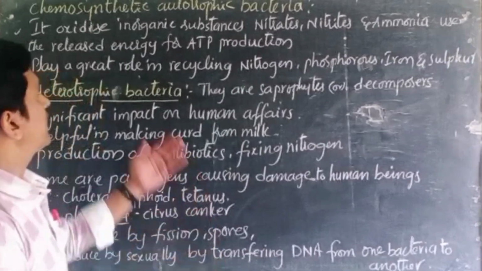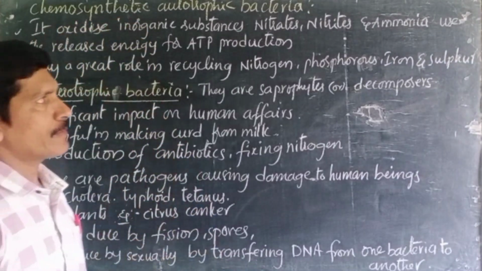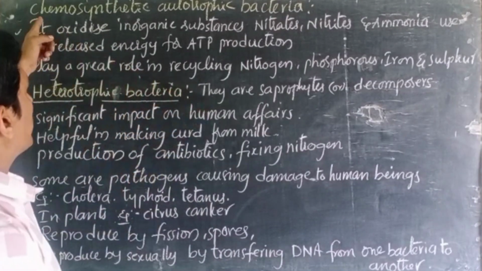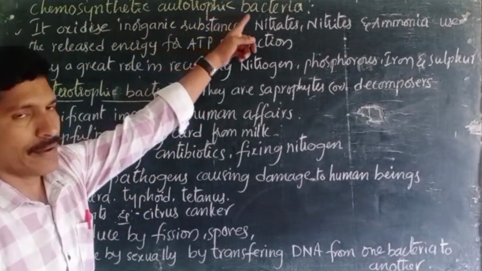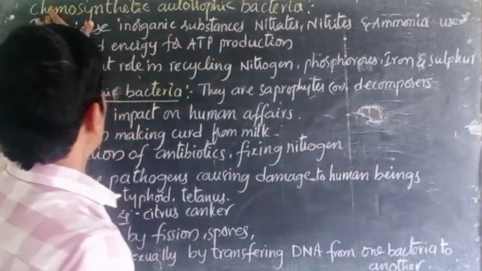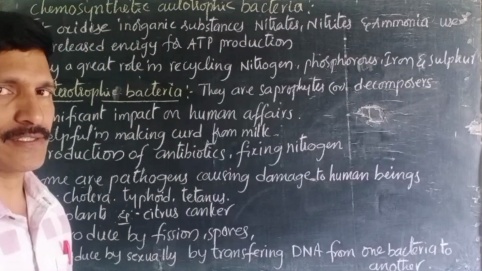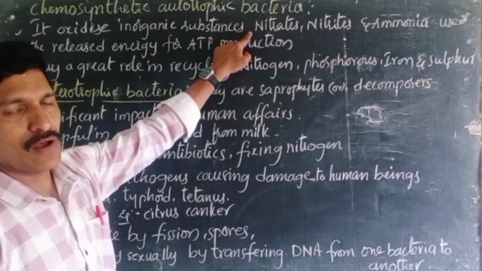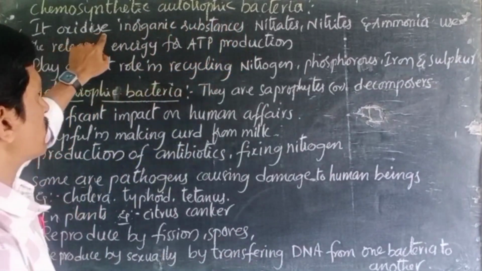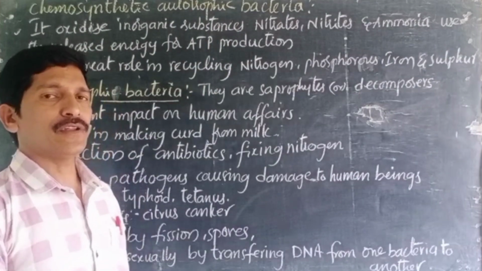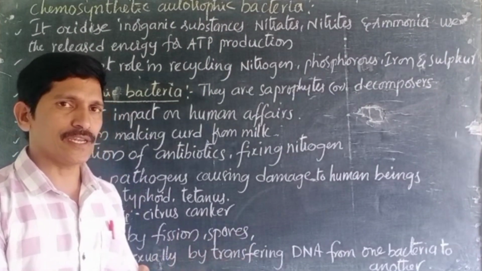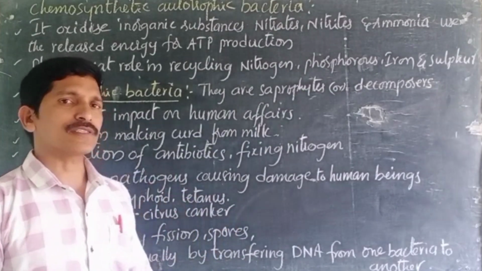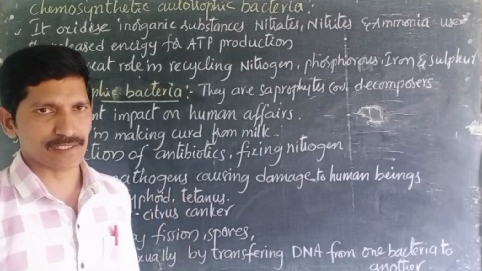Now we are going to discuss the chemosynthetic autotrophic bacteria and also heterotrophic bacteria. What is a chemosynthetic autotrophic bacteria? Chemosynthetic in the sense of synthesis by using chemical substances, and here it is oxidized inorganic substances. Oxidized in the sense of, we know the respiration process, oxidation. If any material combines with oxygen, we can call it an oxidation process, releasing some substances.